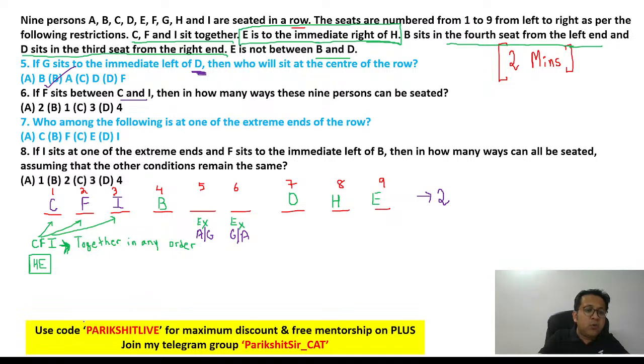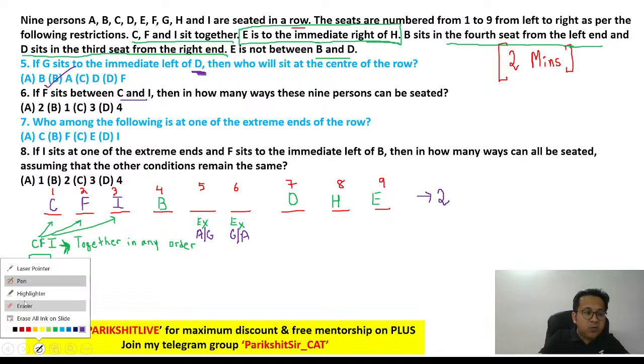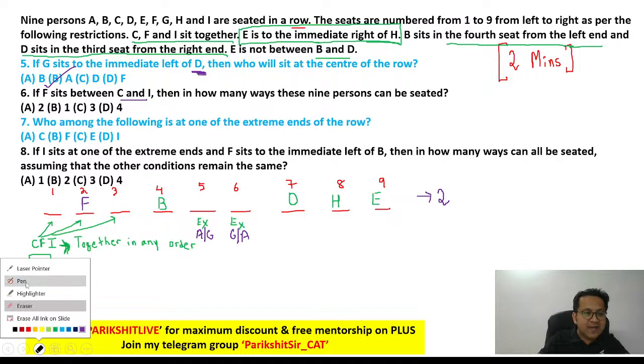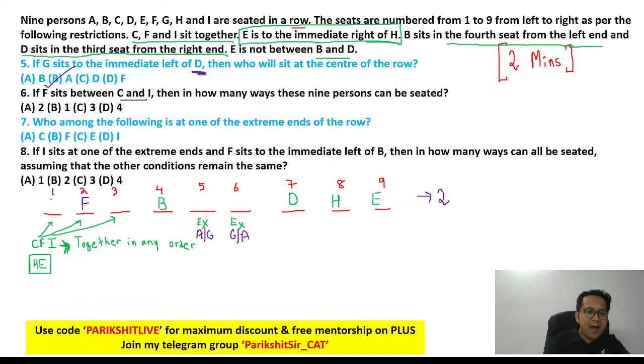And another two ways would be this. Instead of CFI, remember they are only saying F is at the center. It could be IFC. So if you have IFC, again two ways. Which are the two ways? AG or GA. So another two ways. So can I say 2 plus 2, answer is 4.